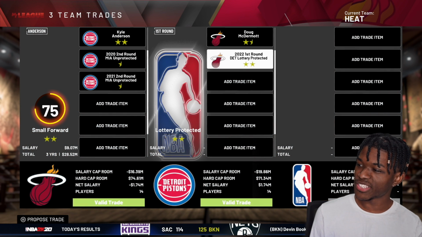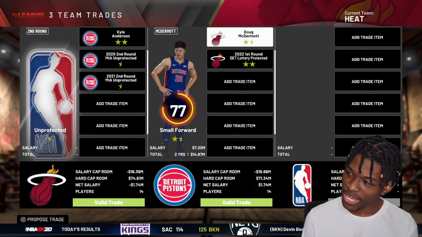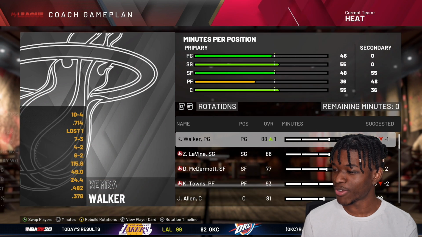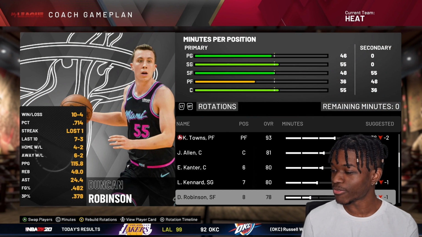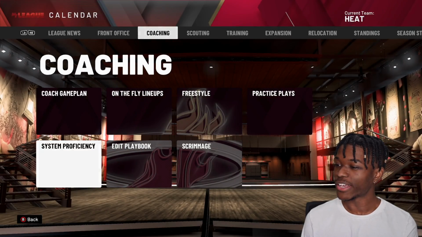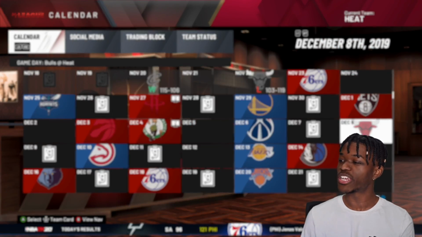We're bringing Dougie Buckets into the mix. We're getting a first-round pick in it, too. So a slight upgrade as far as overall goes. We get another shooter to add to the team along with Duncan Robinson. Again, I want Duncan Robinson started. Stop taking him out the starting lineup, 2K. Okay, so that's the L trade, and we're gonna keep it moving.